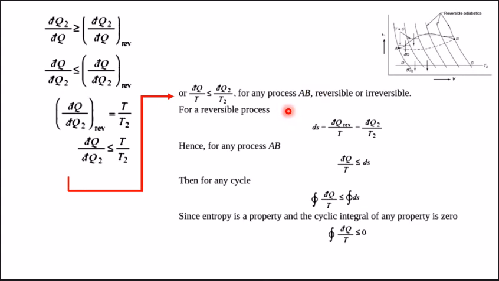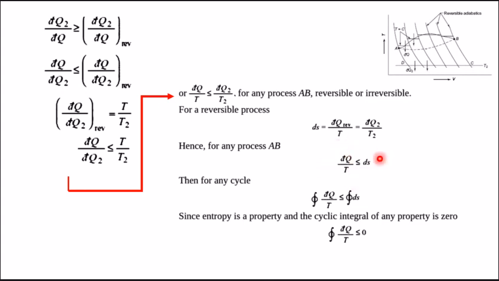For a reversible process, we learned that dq by T is equal to ds, as we learned in the previous theory. So if we put dq by T equal to ds, for any process AB, dq by T will be less than or equal to ds. This equation is valid for any process, reversible or irreversible.